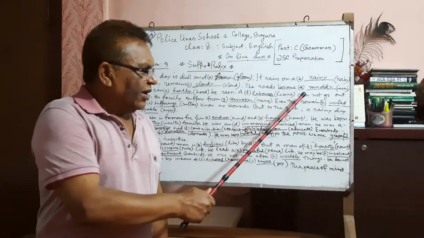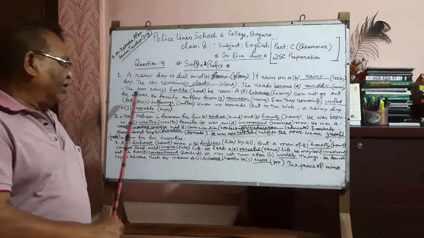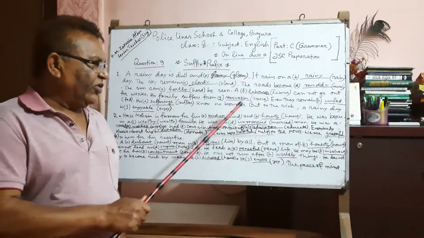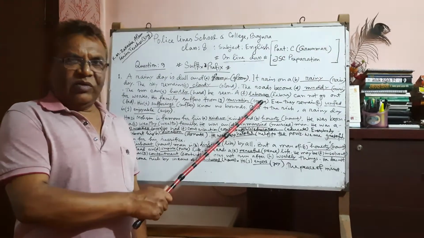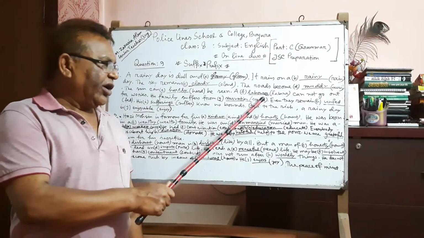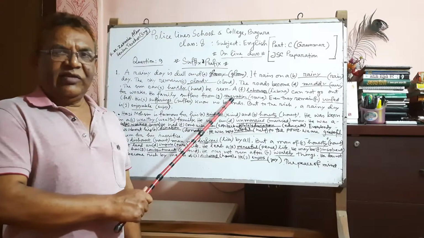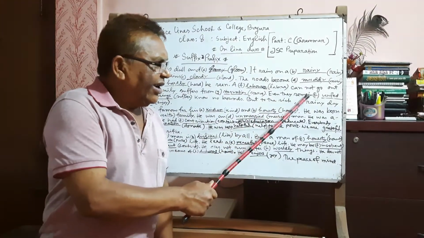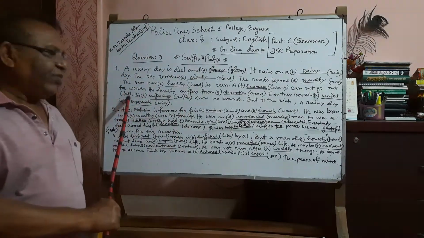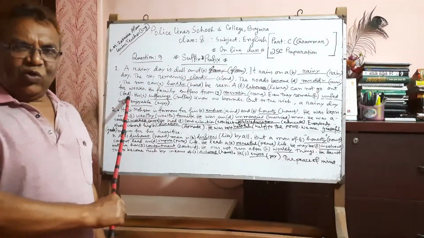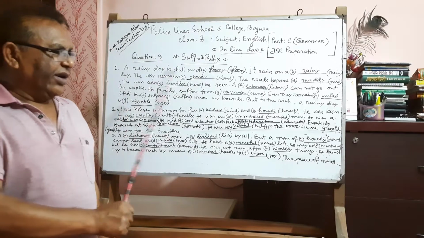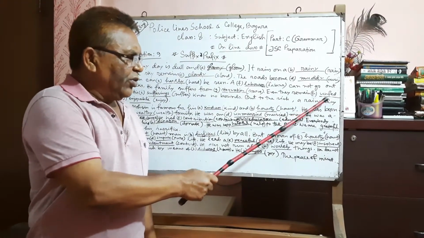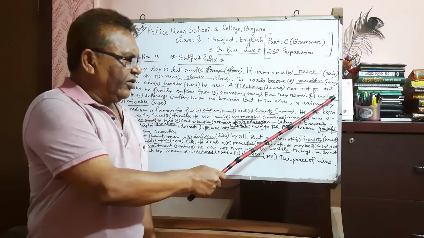Cannot go out for works. His family suffers from starvation. Starve root word, starvation suffix. Even they remain fed. Fed is the root word, but un is added before the root word fed.